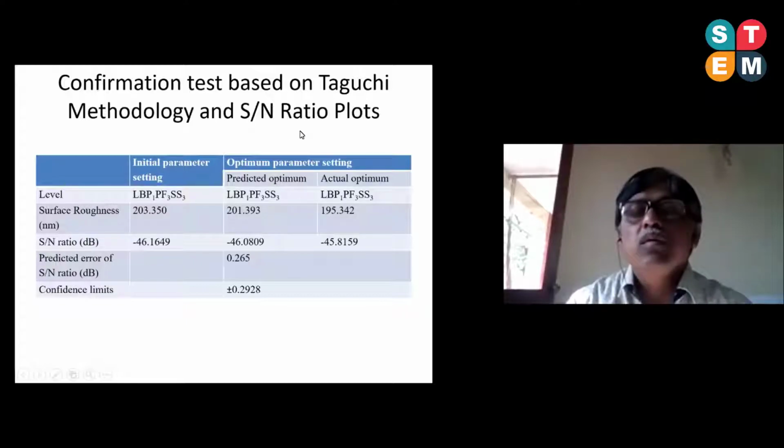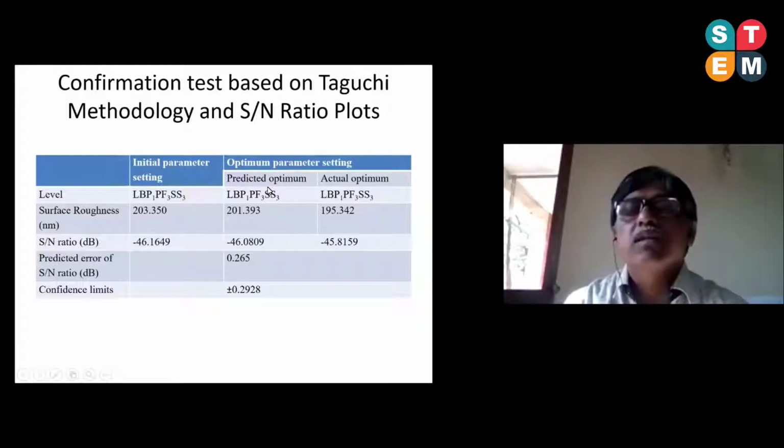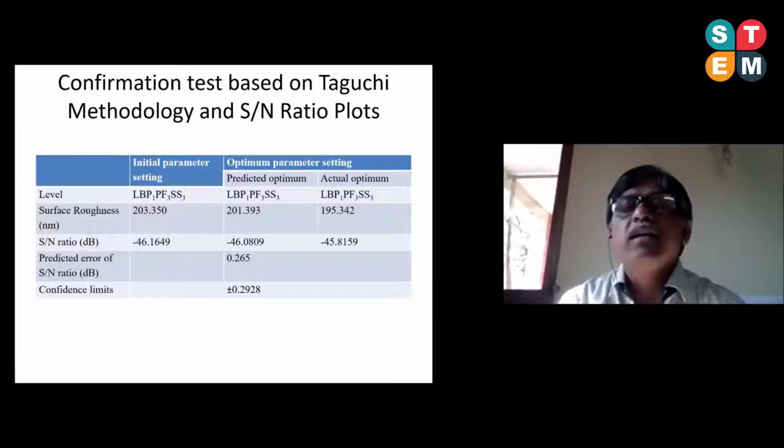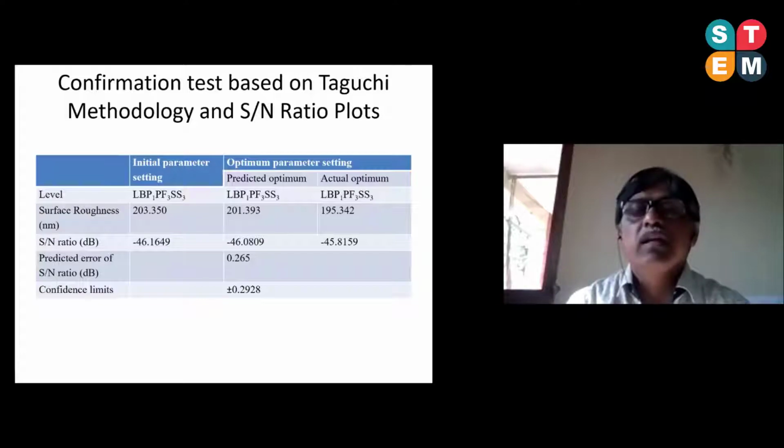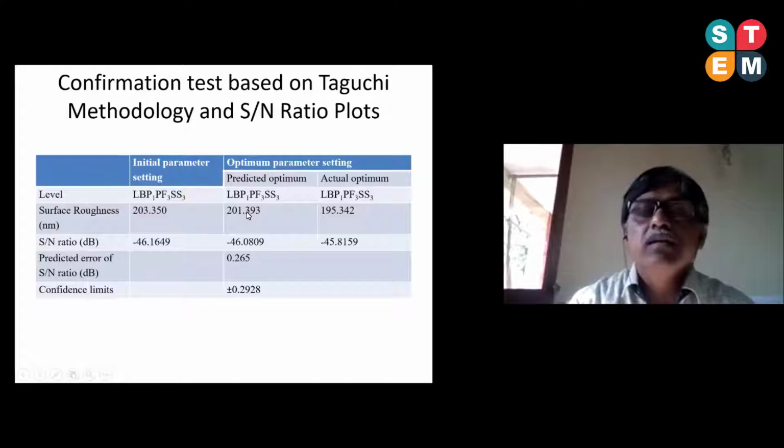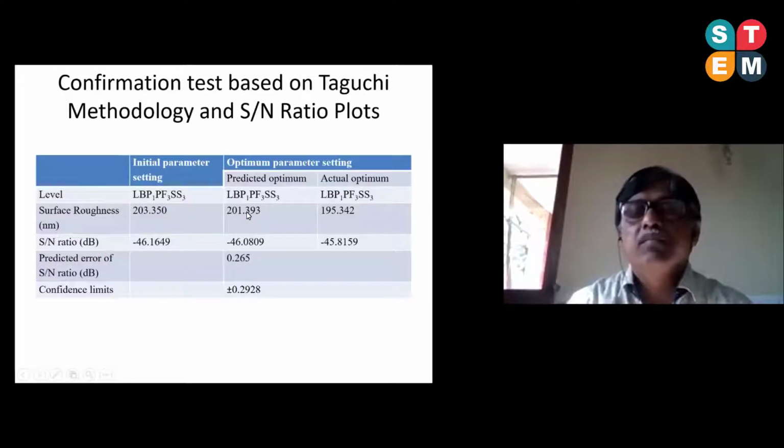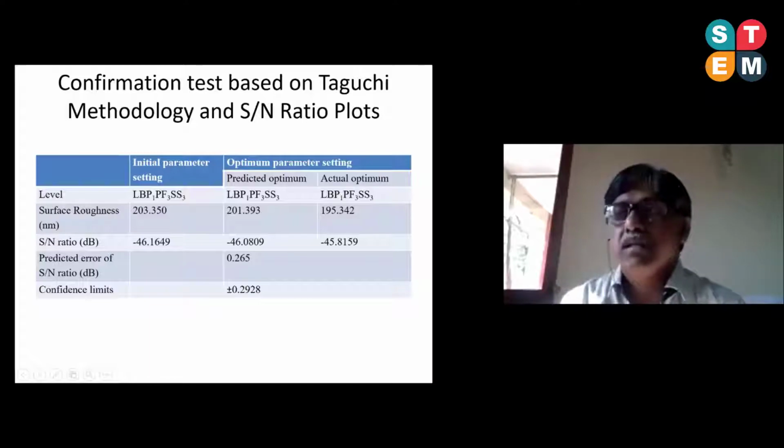Now, when we go for the confirmation test, we can see the predicted value that we have to observe from the calculation. This optimum value, based on the previous result, we get by the analytical method. So from this analytical method, we get the predicted optimum, and this is the actual optimum after experimentation.